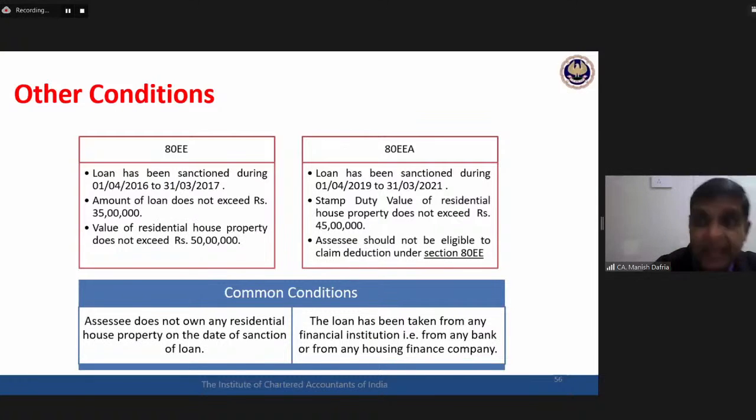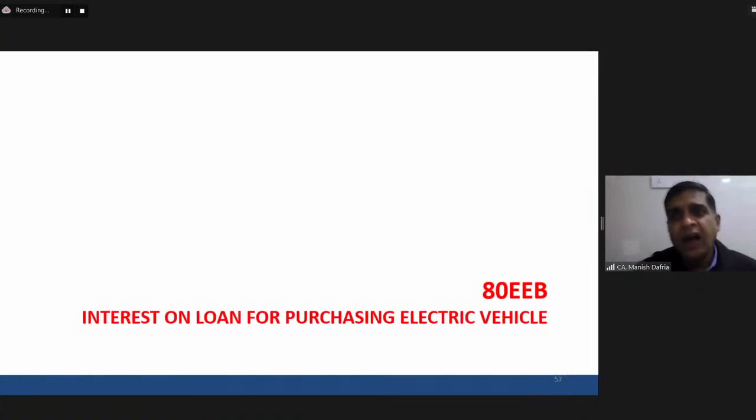Again, I am repeating, 80EEA is over and above that 2 lakhs. So, for example, if the loan has been taken in the current year, say somewhere in the month of September 2020, and the interest liability on that particular loan is 3 lakhs, I can claim 2 lakhs as deduction under section 24. The remaining 1 lakh, which is over and above that 2 lakhs, I can claim under section 80EEA. The last in the series of E.